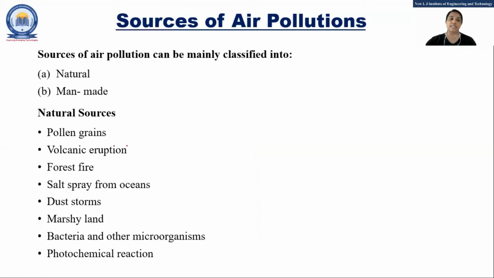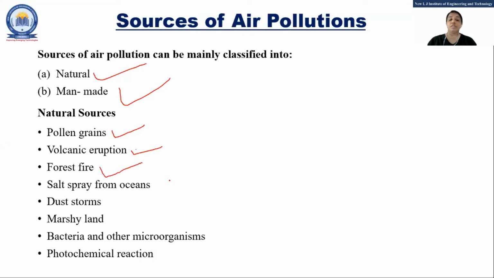Again, as I told you, the sources of air pollution can be classified in two ways: either natural or man-made. So which are the natural ones? First is pollen grains, volcanic eruption. Can anyone give an example of volcanic eruption, or what is the meaning of volcanic eruption? Then forest fire. Someone has said because of burning of something, so the forest fire can also be there.